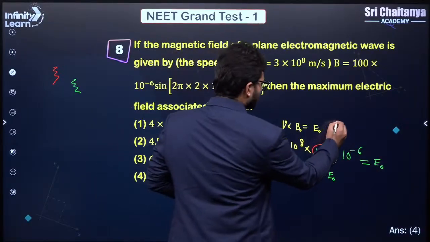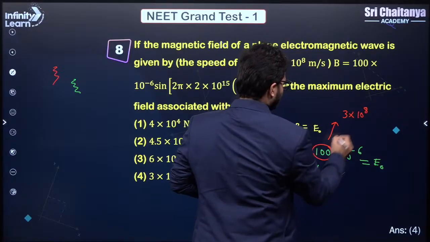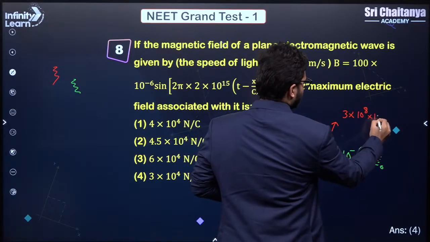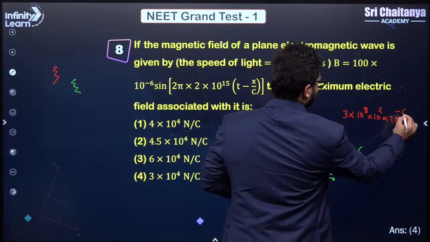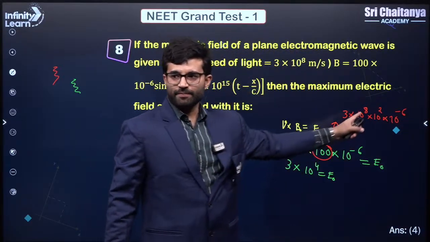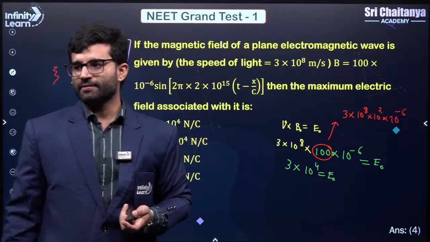Are you not able to do this? So this is 3 into 10 to the power 8, and this 100 is nothing but 10 square, right? And this is 10 to the power minus 6. Right? So 8 plus 2 minus 6, that is 4. Right?